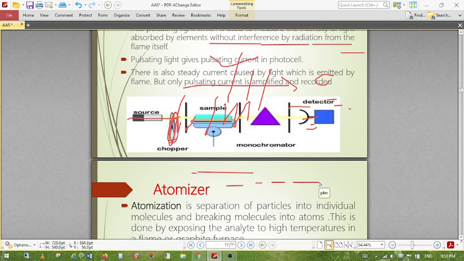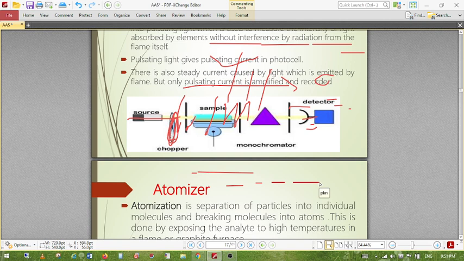The next important part is the monochromator. It plays a vital role in selecting a particular wavelength of light for our study. It is used to separate out thousands of lines, and without a good monochromator, the detection limit is not possible. The monochromator selects a specific wavelength, excluding other wavelengths. Only a single wavelength can pass through the monochromator.